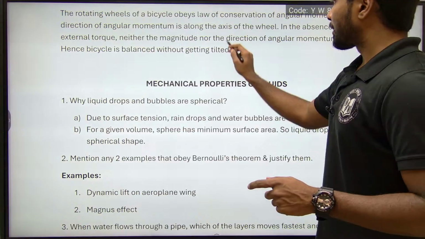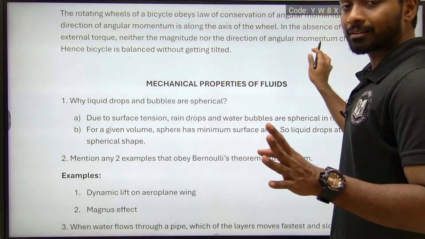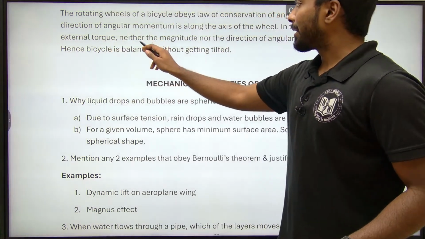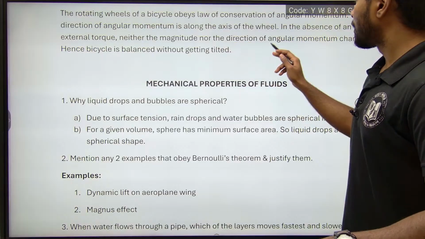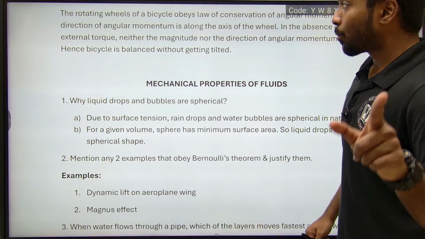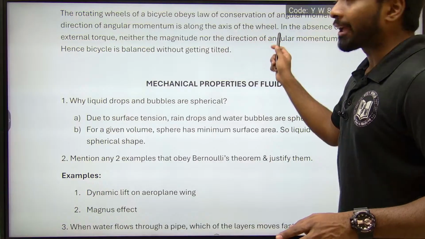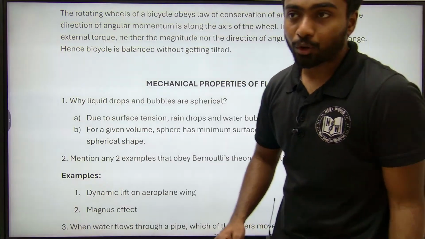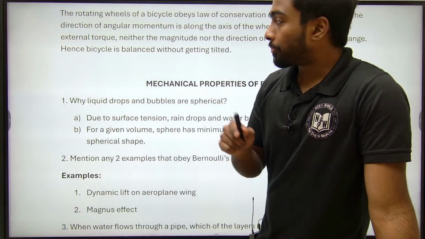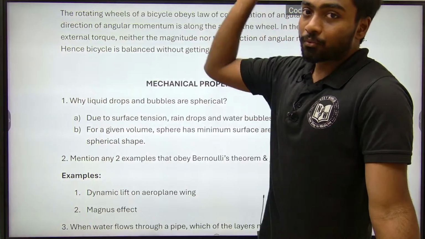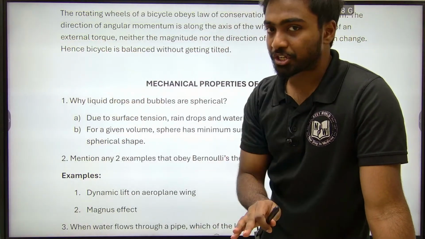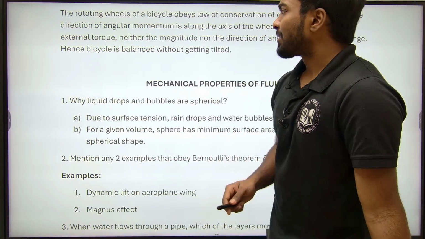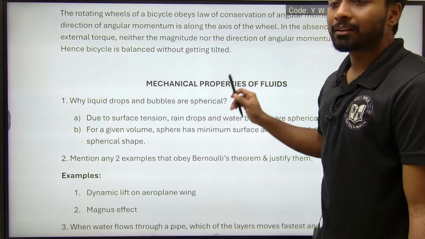Okay, so when the rotation takes place, the axis is along the axis of the wheel. In the absence of an external torque, neither the magnitude nor the direction of angular momentum changes. What doesn't change? The magnitude or the direction of the angular momentum. If there is an external torque, then the magnitude and the direction will change. Otherwise it will be uniform. Okay, so the bicycle stays balanced without getting tilted.